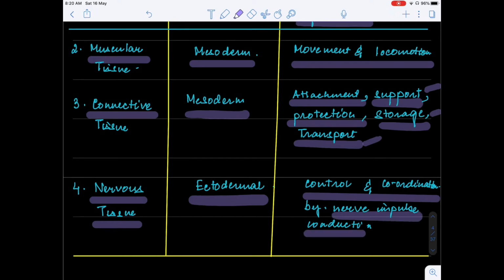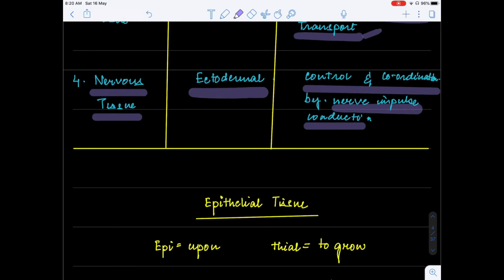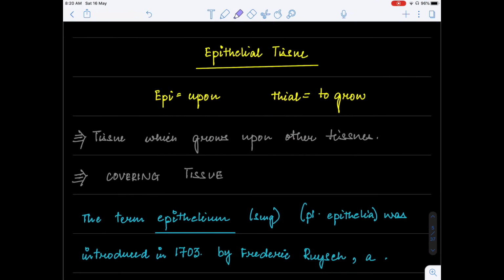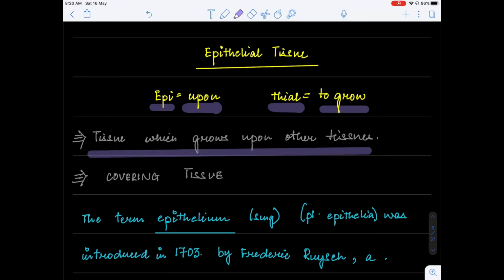So when we quickly look into the animal tissue, we know that animal tissue is actually differentiated into four different kinds, that is epithelial, muscular, connective, and nervous tissue. Now, if you look into epithelial tissue, in this video we are just going to look over the introduction of epithelial tissue. The word epithelial itself says epi means upon and thelial means to grow.